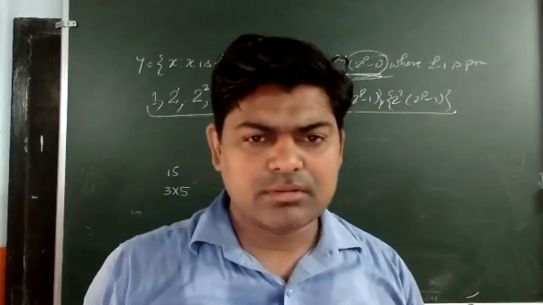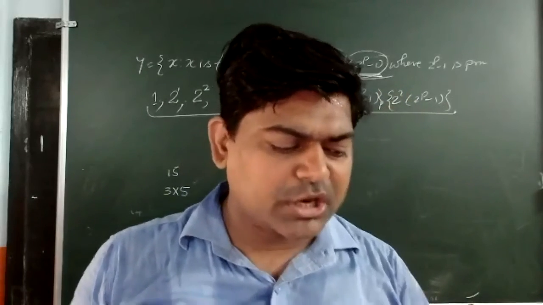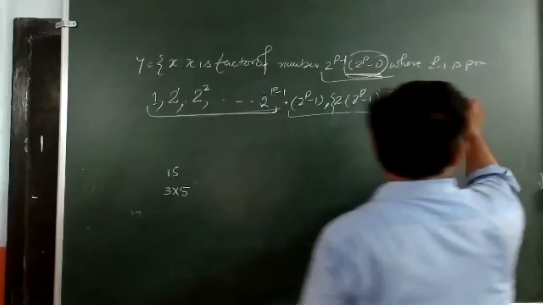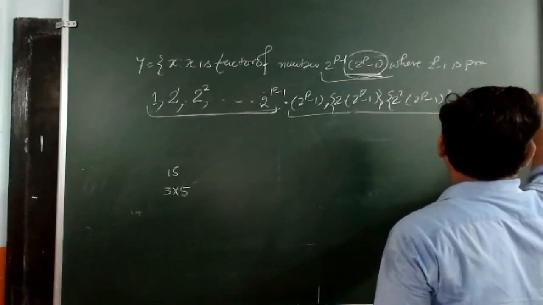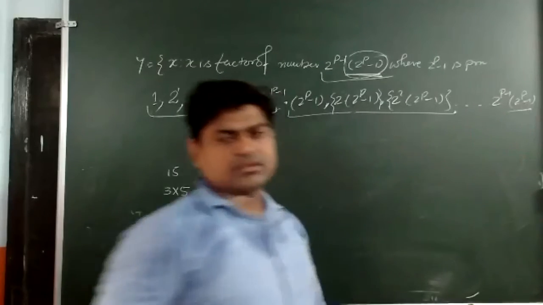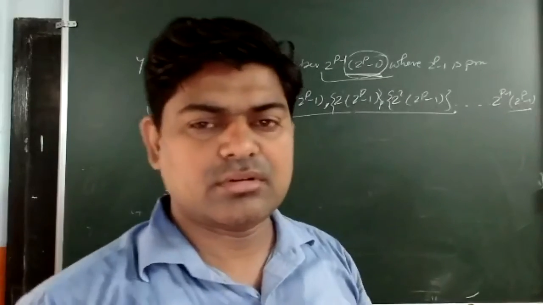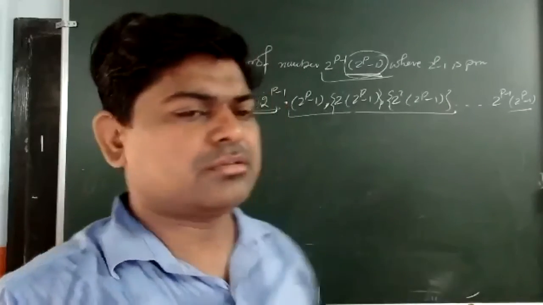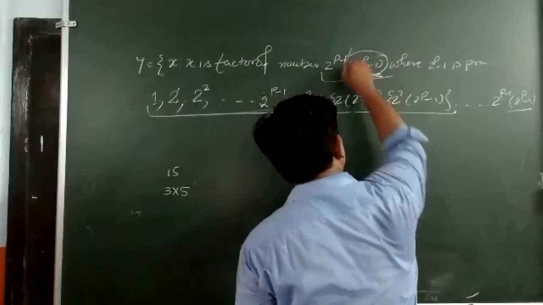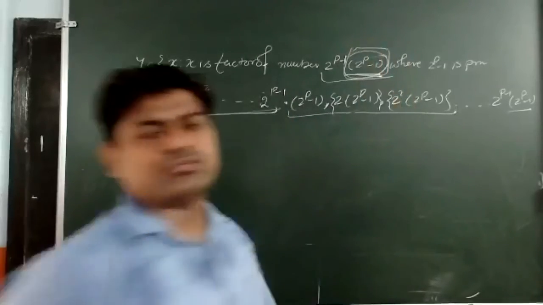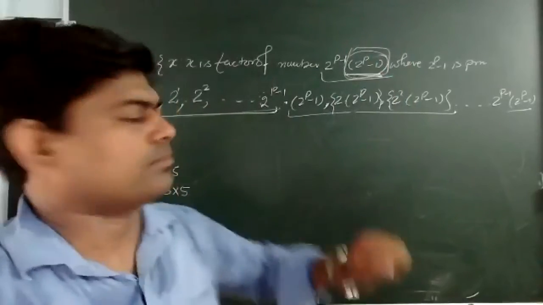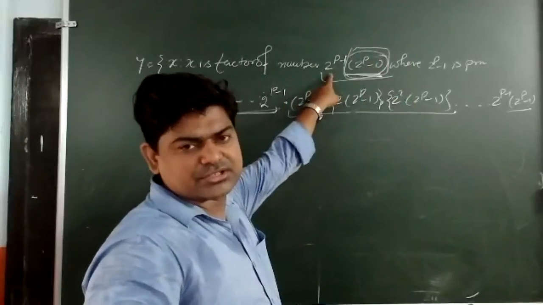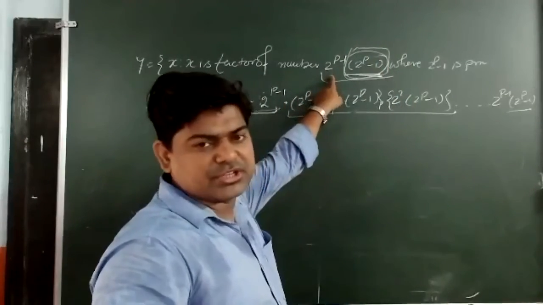Are you getting me? So dot dot dot, till where will we go? That is dot dot dot to the power p minus 1, and inside to the power p minus 1. Any problem? He has not taken a value of p here. It is always a prime number. So for different values of p, this value will be changed.